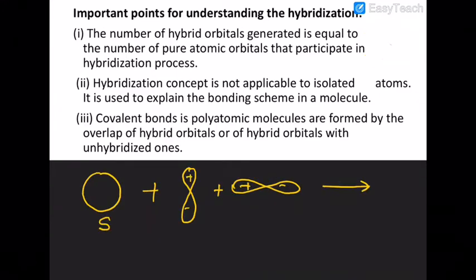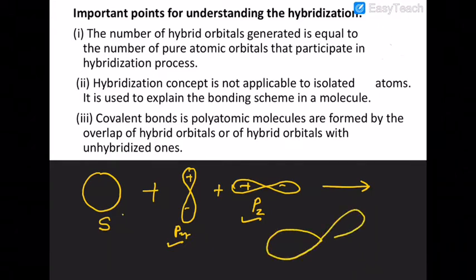Similarly, you have 1s and 2p orbitals, 1, 2. So there are two p orbitals which are overlapping with one s orbital. It will lead to formation of sp2 hybrid. Why? Because 1s and 2p are there. Bigger lobe, smaller lobe. So these are three hybrid orbitals, that is sp2.